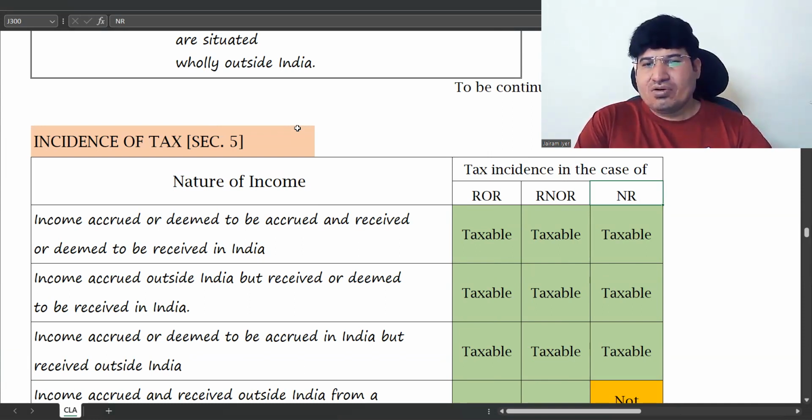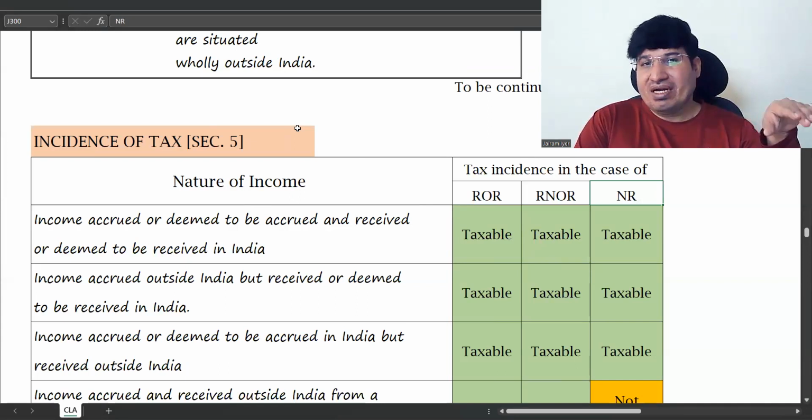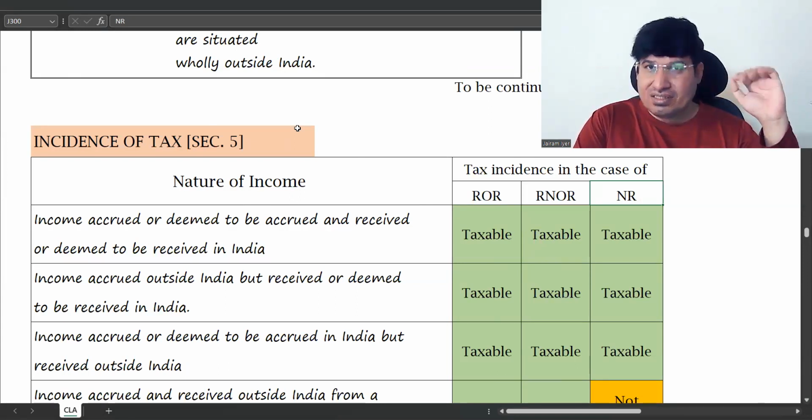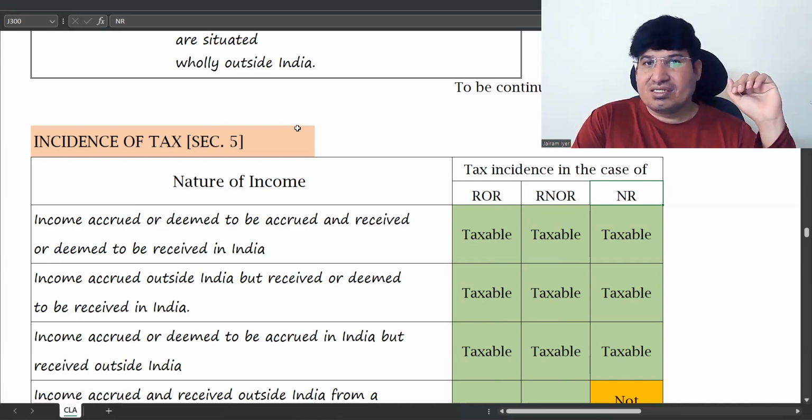Because you will be seeing that there are lots of litigations and court cases, Supreme Court cases pending, and lots of decisions on residential status. A person is saying that I am a non-resident, the revenue is saying that he is a resident. That case goes for decision. Why?